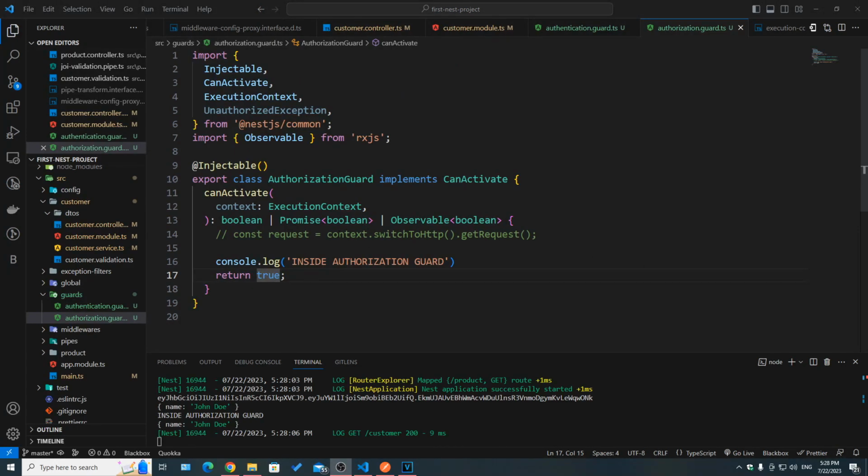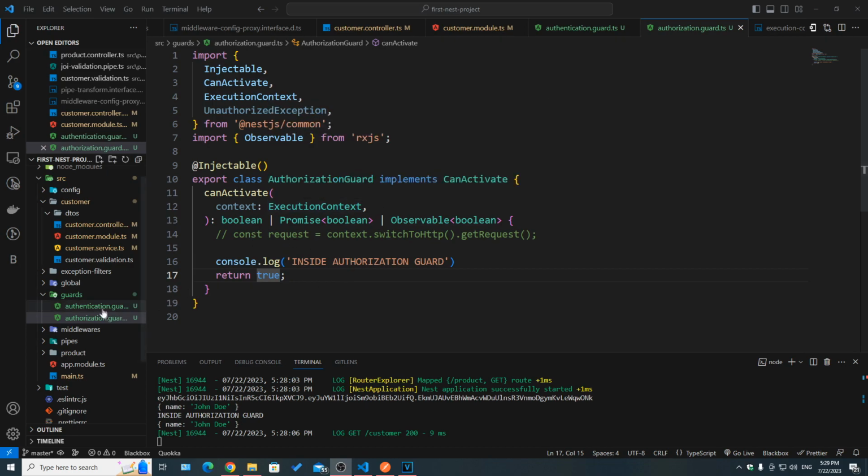Now it's good to know that this is a simple example. In real life scenarios, you might have more complex setups where you have a database or a collection called permissions, or a table in your database for permissions, where you have a list of permissions attached to a role, and then you might have a user with a role ID that specifies the role that this user has, and then you might have all kinds of relationships in your database.